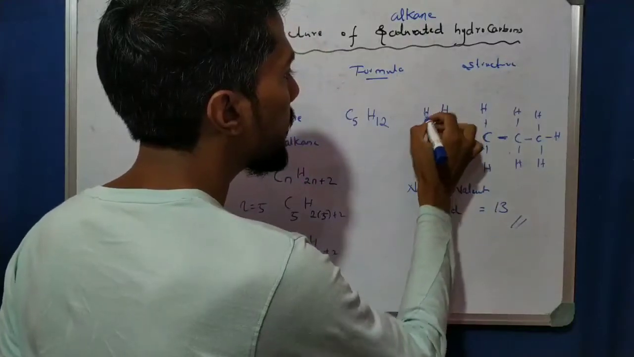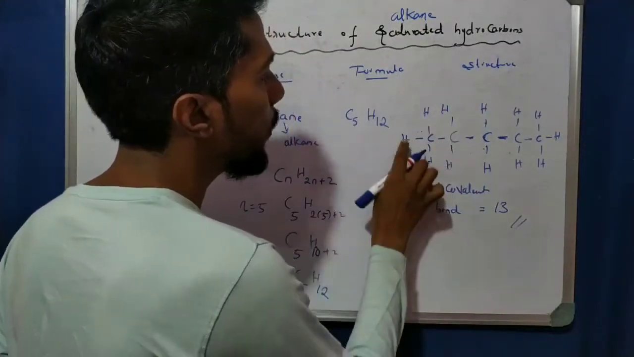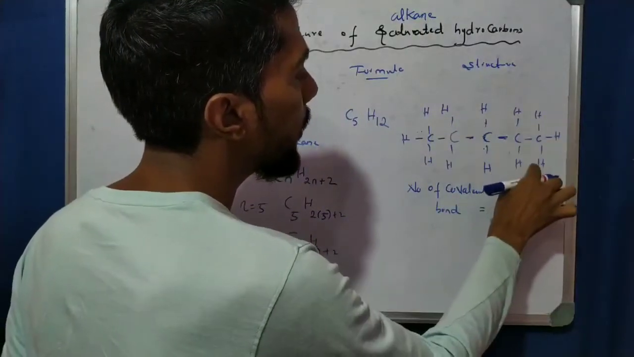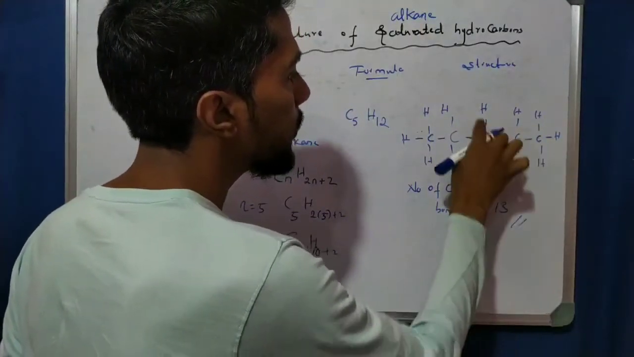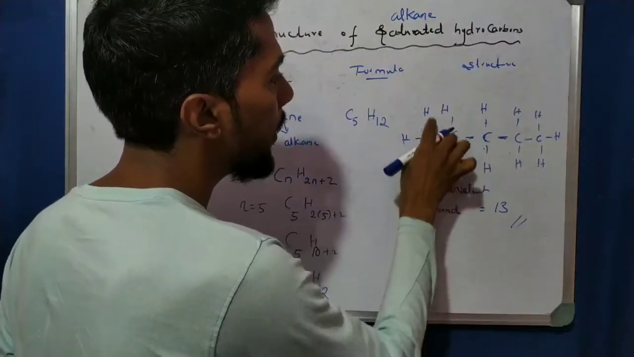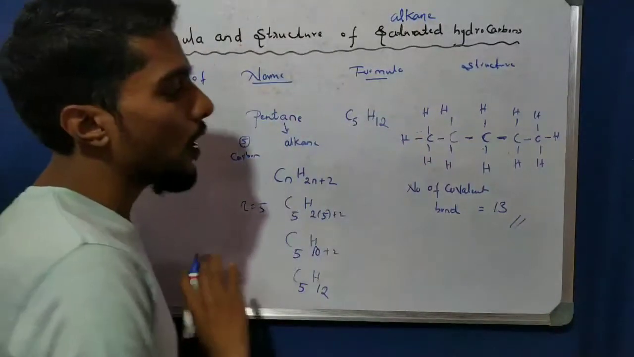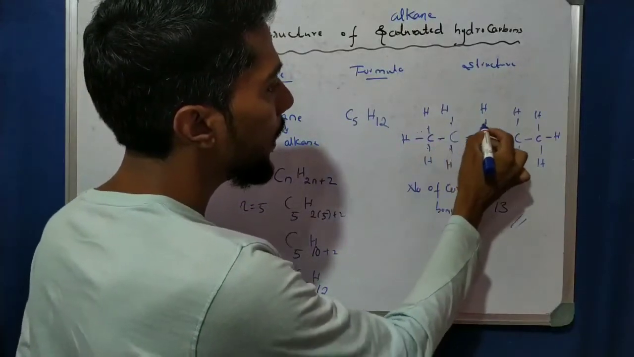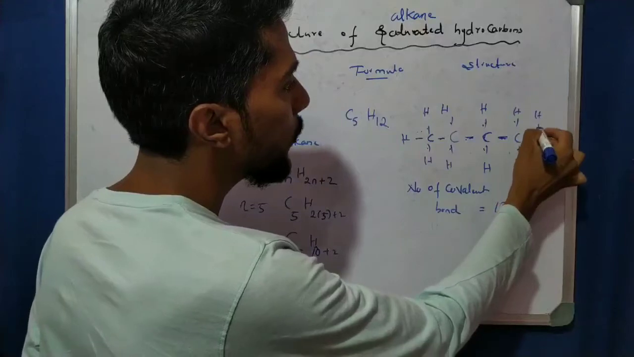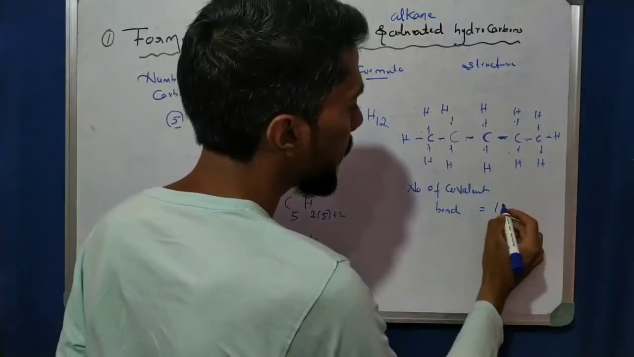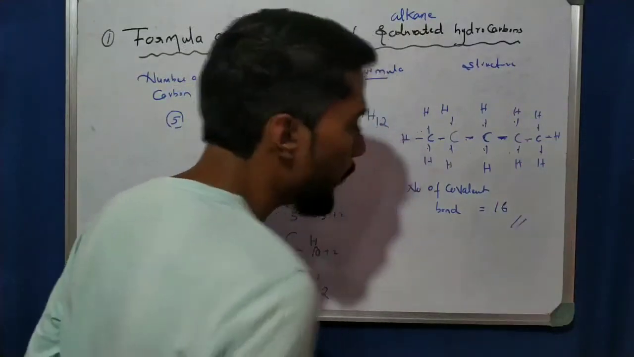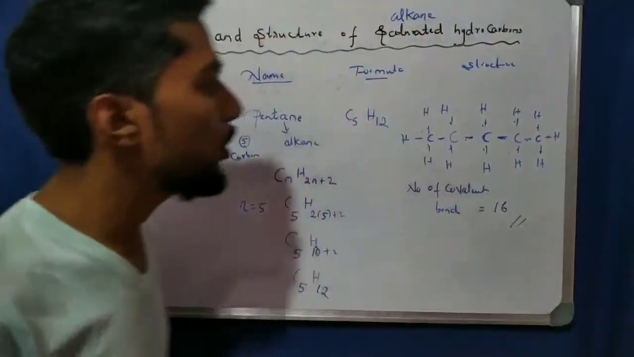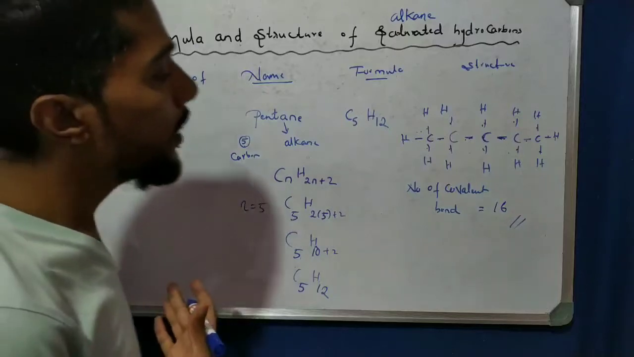So now see, attach here. So we get total hydrogen 12: 1, 2, 3, 4, 5, 6, 7, 8, 9, 10, 11, 12. Right? Now the covalent bonds here: 1, 2, 3, 4, 5, 6, 7, 8, 9, 10, 11, 12, 13, 14, 15, 16. 3 increases every time because of the 3 values here. So we get 16. So that is about pentane.